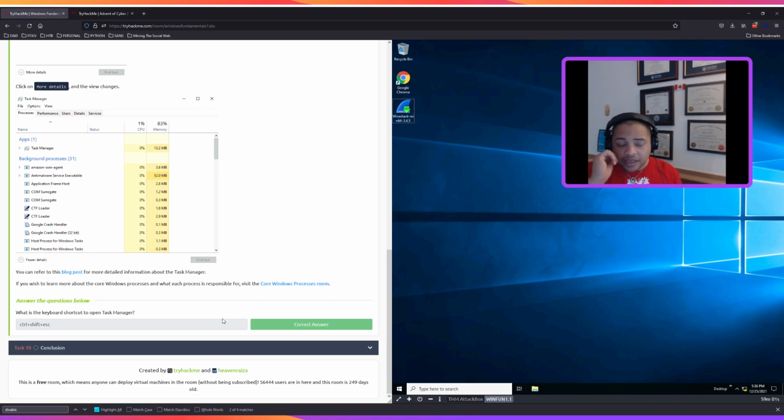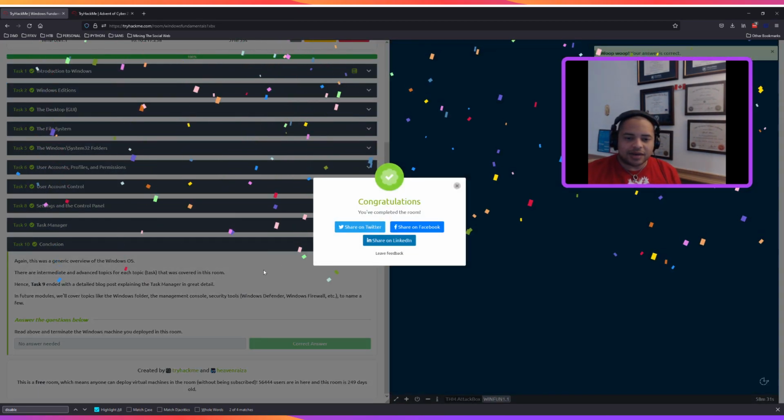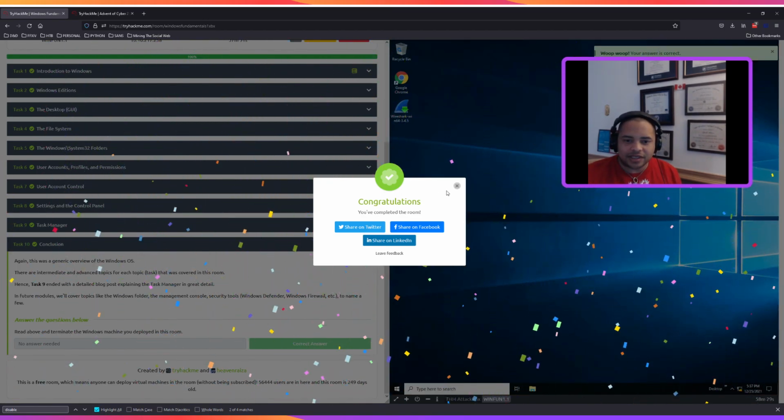We'll move on to Task 10, the conclusion. Again, this was a generic overview of the Windows OS. There are intermediate and advanced topics for each task that was covered in this room. Hence, Task 9 ended with a detailed blog post explaining the Task Manager in great detail. In future modules, we'll cover topics like the Windows folder, the Management Console, security tools, to name a few. All right, we read what they wanted us to read. I highly recommend you go back, check this out. Hey, we did it. Look at all this.